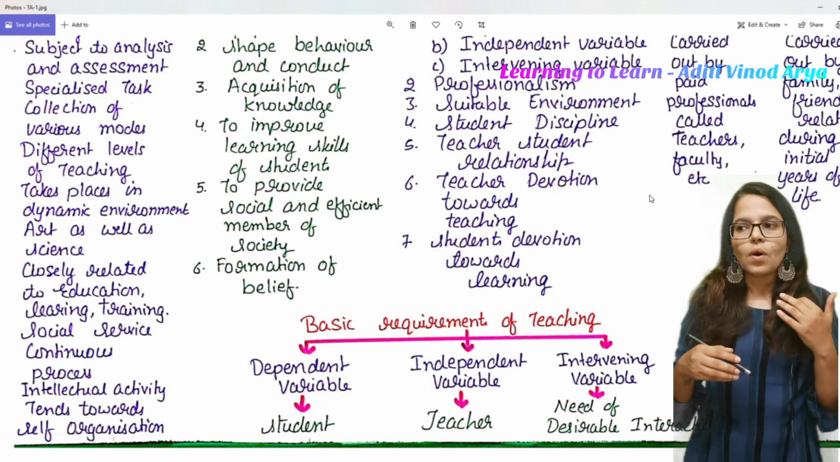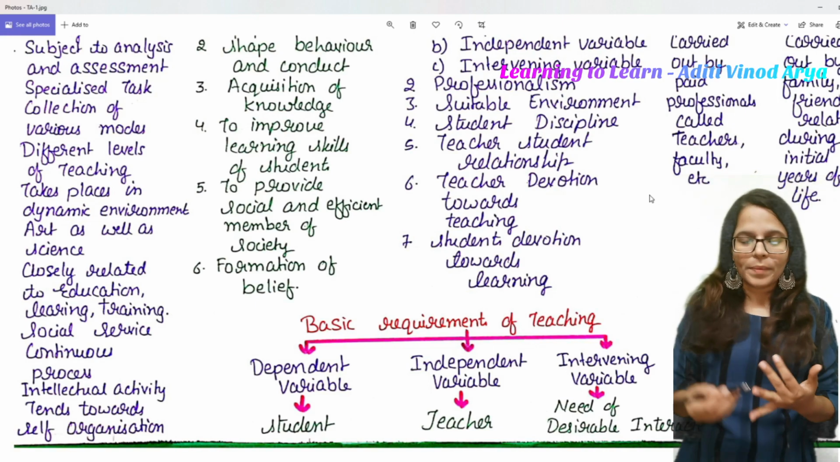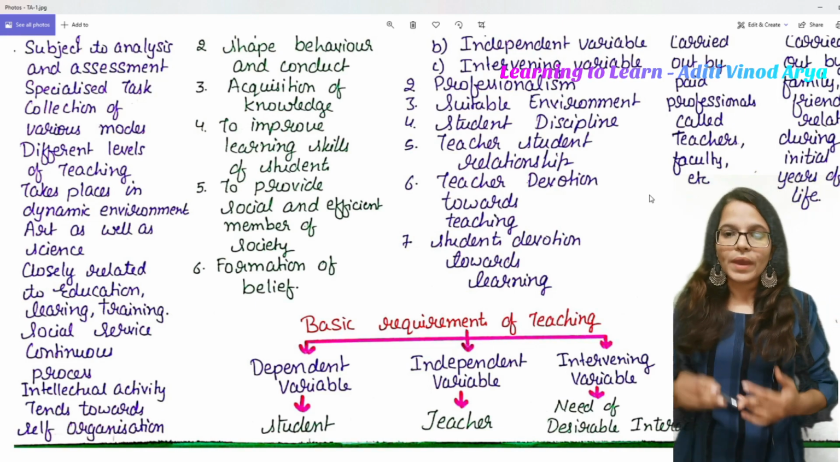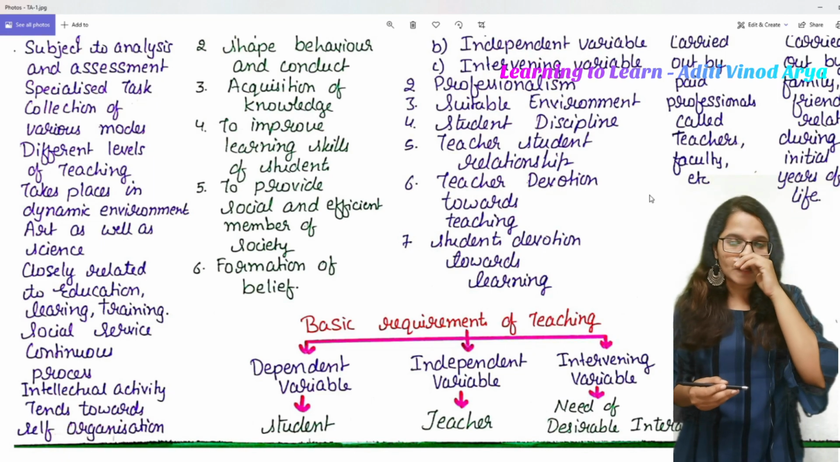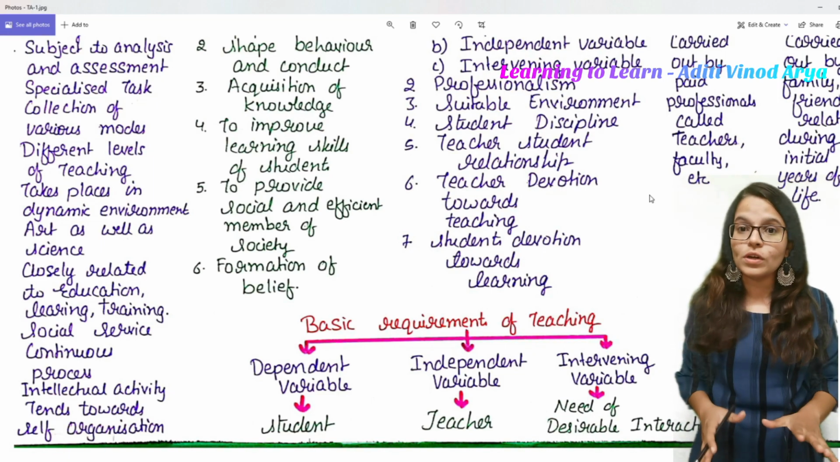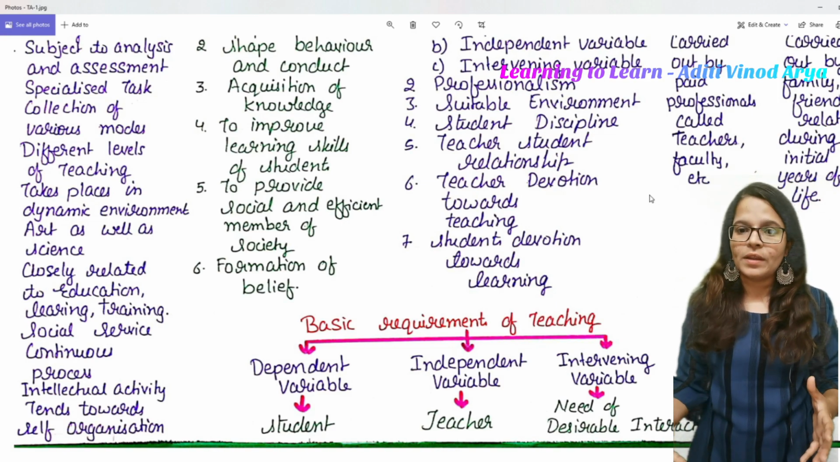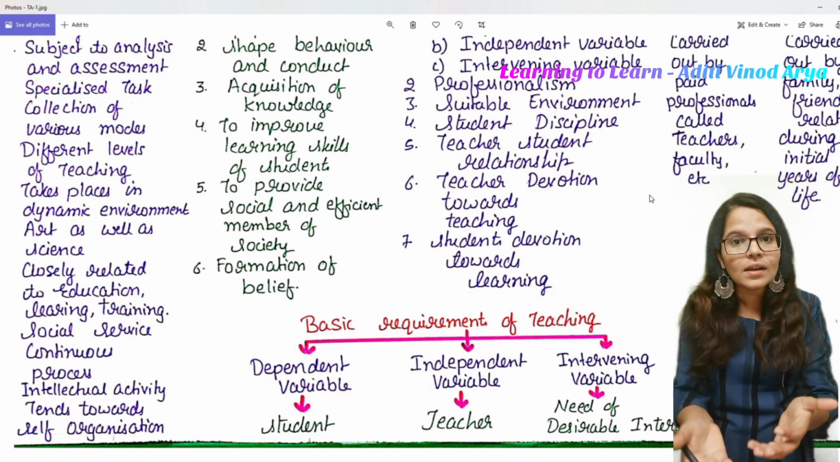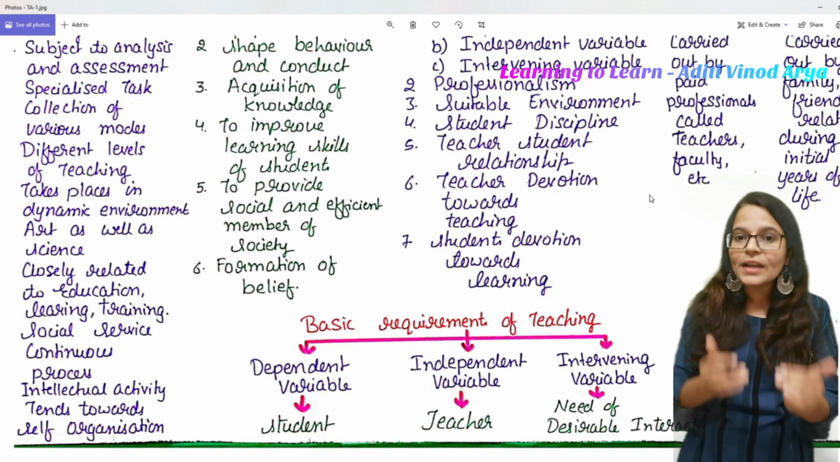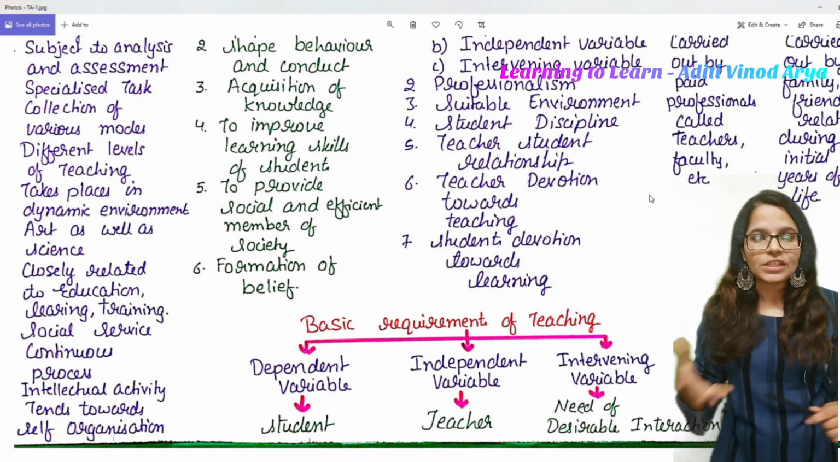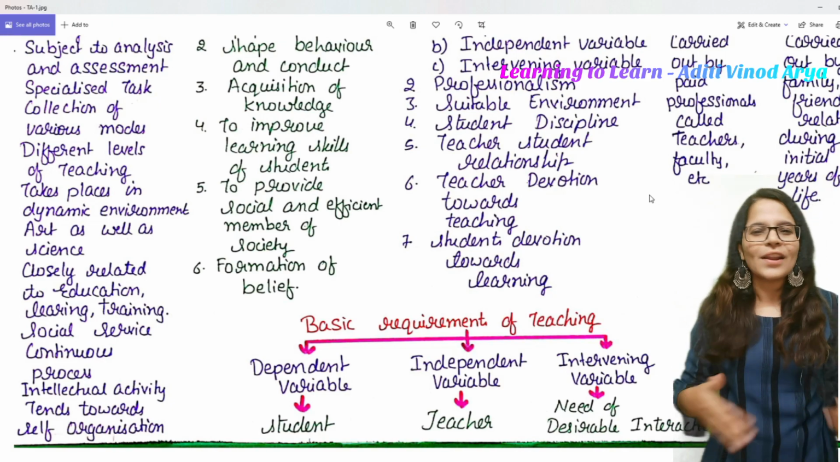Okay, so how I am taking this class, what topics I am covering, the way I am speaking, the way I am taking the class is my decision, my sole decision, right? So I am very independent. The teacher is an independent variable, whereas the learner is dependent on the teacher, on what the teacher teaches, how the teacher teaches, and everything.